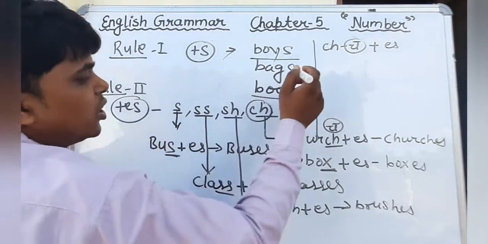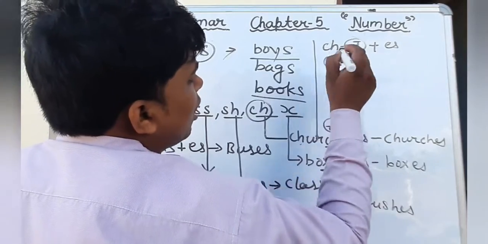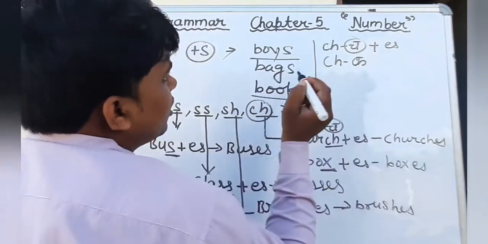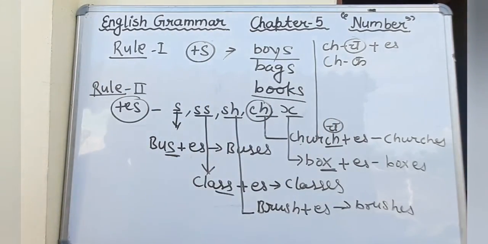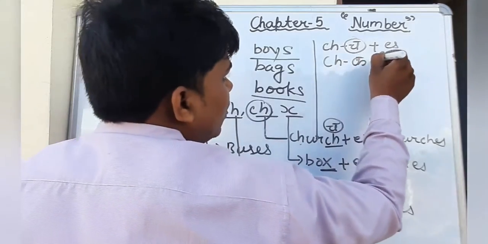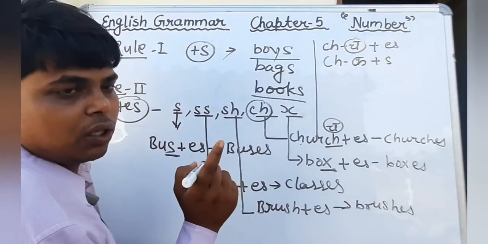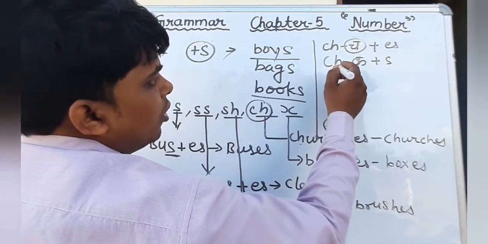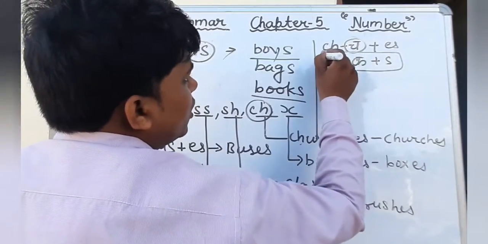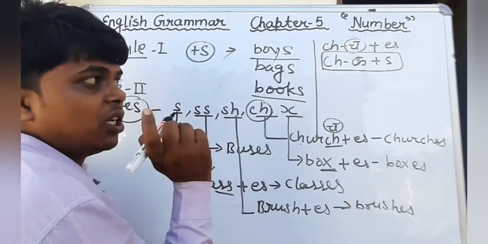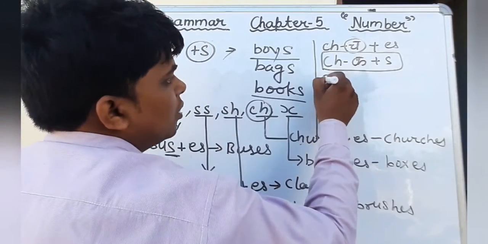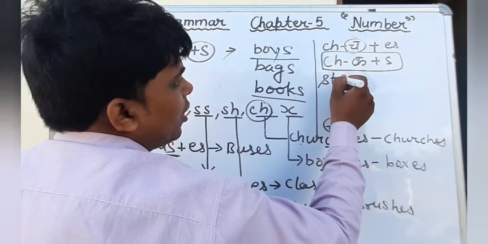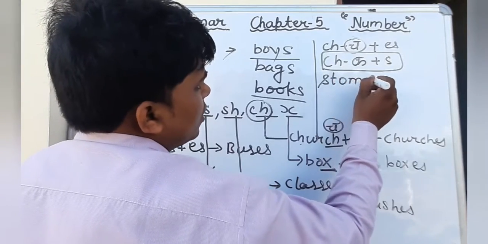And the next thing, when the pronunciation of ch is k, then we will add only s to make plural. We can see the example of this. When the pronunciation of ch is k, then we will add only s. For example, Sikh.